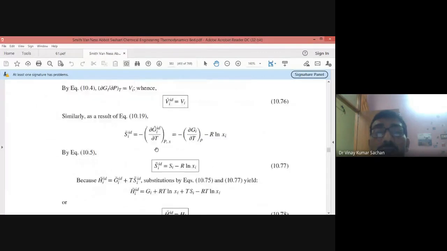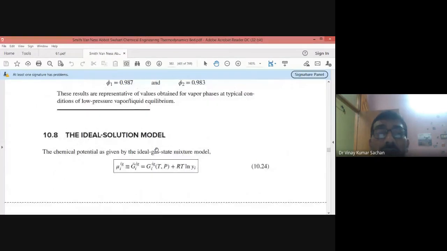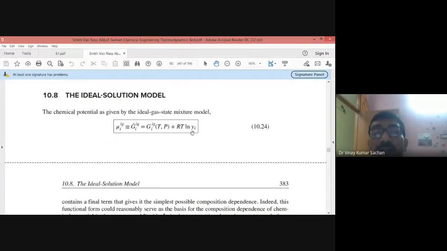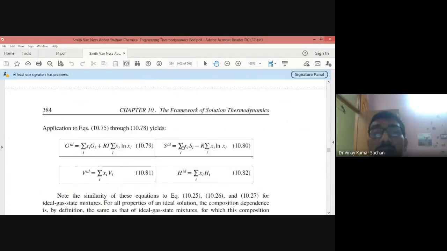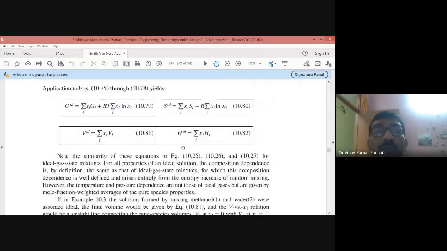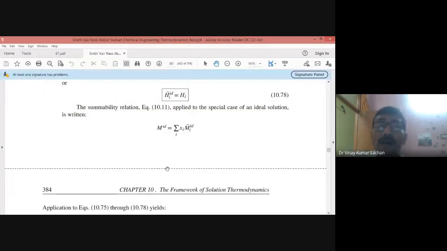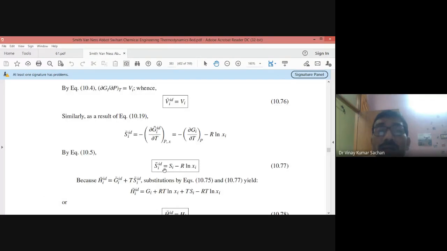See, this is the ideal solution model. So if you want to bring anything from the pure state to the ideal solution state, that property change will be called property change of mixing. So you should be able to write all these things.